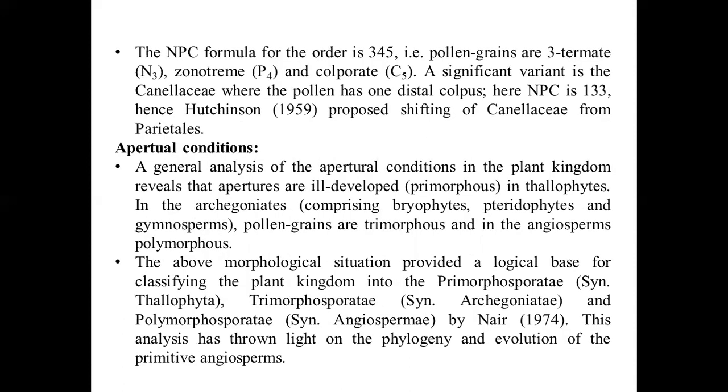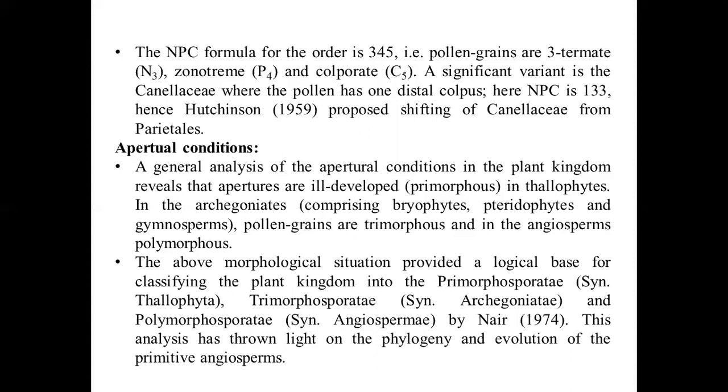For example, the Parietales of Engler and Diels have been probed by means of the palynological compass needle. The NPC formula for the order is 345, that is pollen grains are 3 colpate, N3, zonotreme, P4, and colporate, C5. A significant variant is the Canellaceae, where the pollen has one distal colpus. Here NPC is 133. Hence Hutchinson in 1959 proposed shifting of Canellaceae from Parietales.